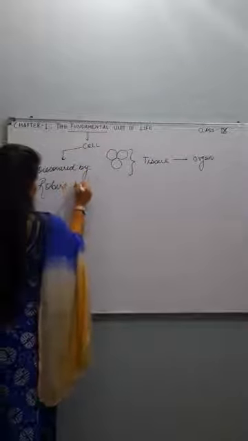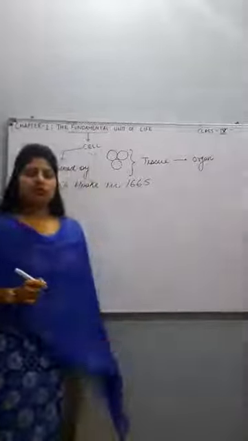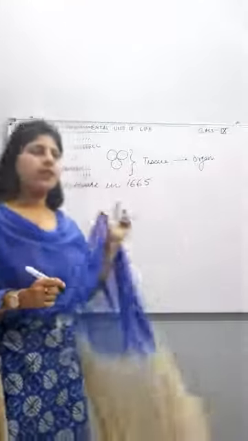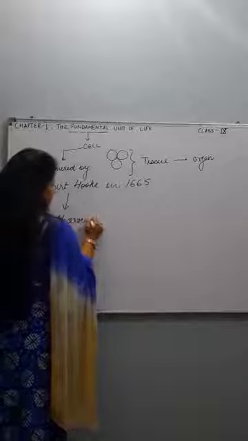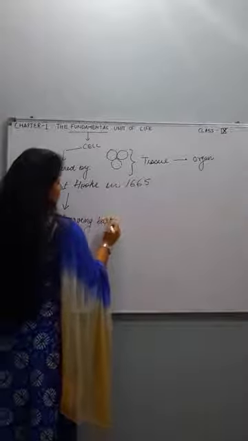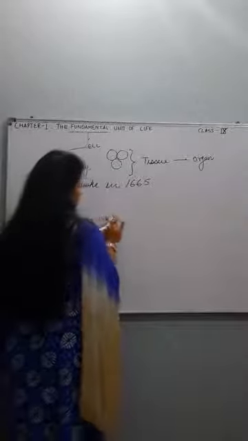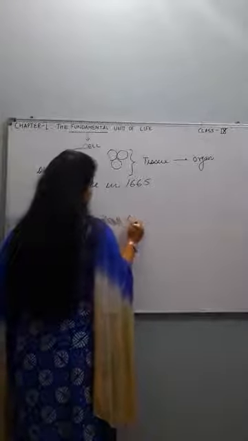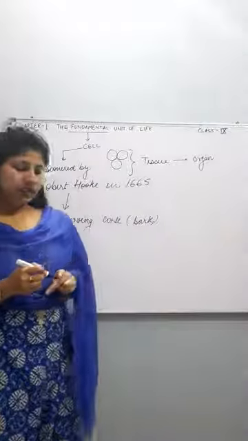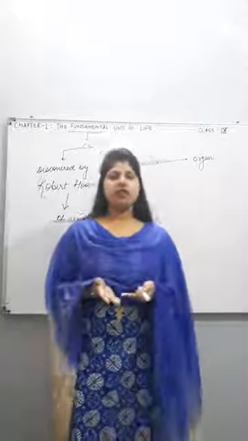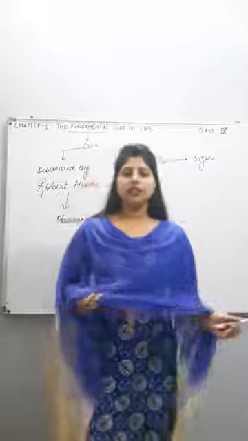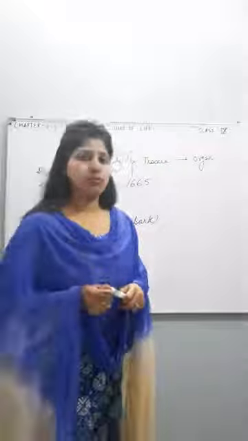He was actually observing the cork. Cork is the bark of the tree. So while observing the bark, he saw some honeycomb-like structures. Several cells were there, arranged in a particular shape. Those were cells, seen with the help of a microscope.